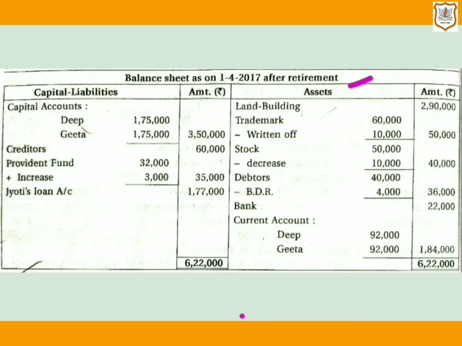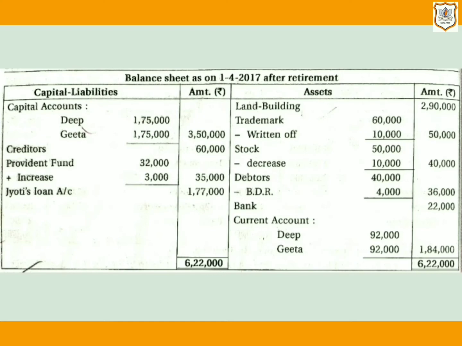So here we will obtain share of goodwill of retiring partner, that means goodwill receivable by retiring partner Jyoti. So here according to the old ratio, that is 2:3:2, goodwill receivable by Jyoti will be 70,000 multiplied by 3/7. That means 30,000. 30,000 is Jyoti's share in goodwill.